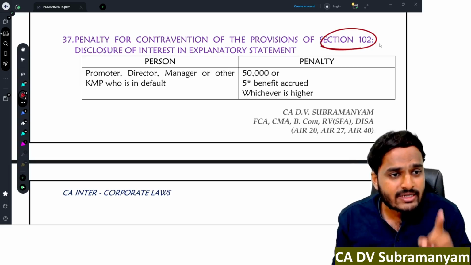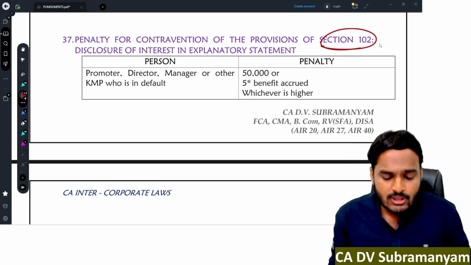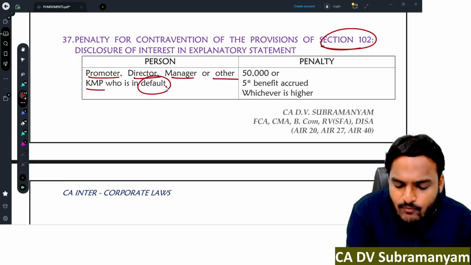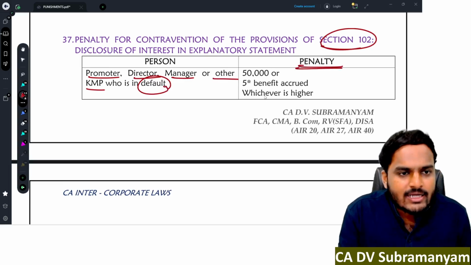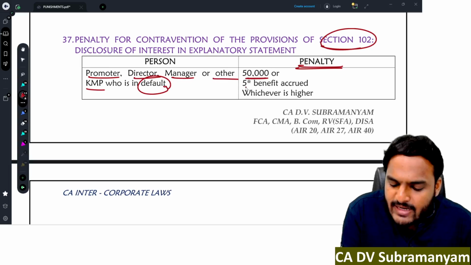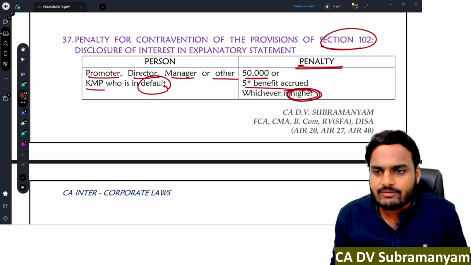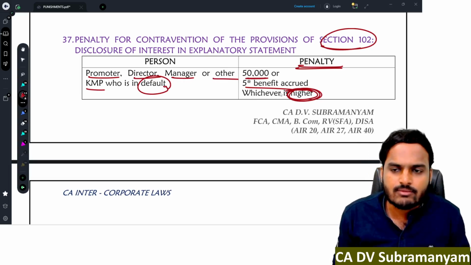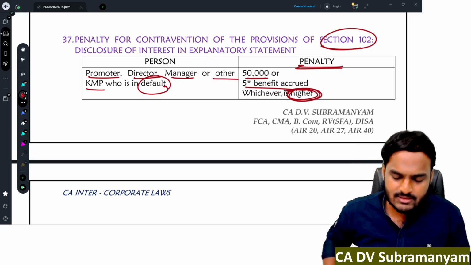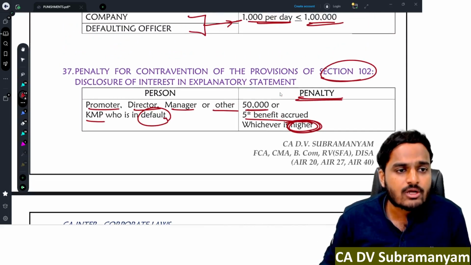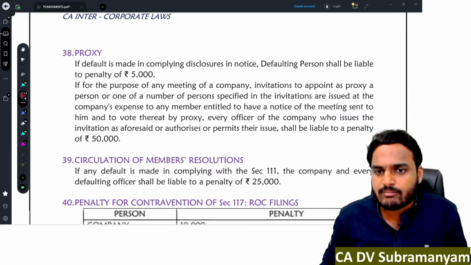Failure to disclose that interest, these people, promoters, directors, managers and other KMP who are in default are liable to pay a penalty of 50,000 rupees or 5 times the benefit accrued, whichever is higher. So this penalty is levied only in case of non-disclosure of interest in the explanatory statement.